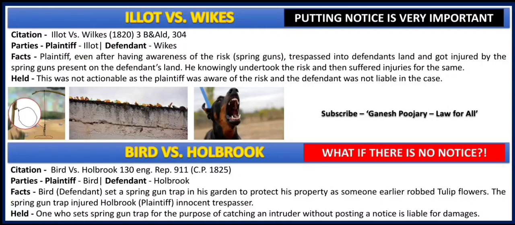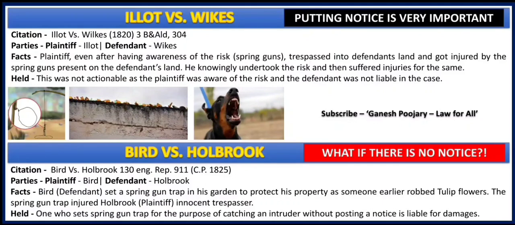But the second case law, that is Bird versus Holbrook, is very interesting. Here, Holbrook, the defendant of the case, had a tulip flower garden, and recently somebody robbed tulip flowers from his garden, and to prevent further acts like that, he put spring guns in his land.